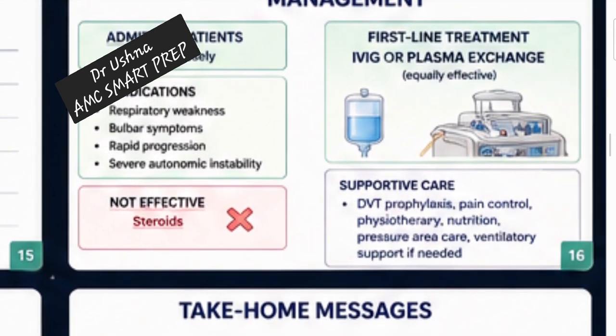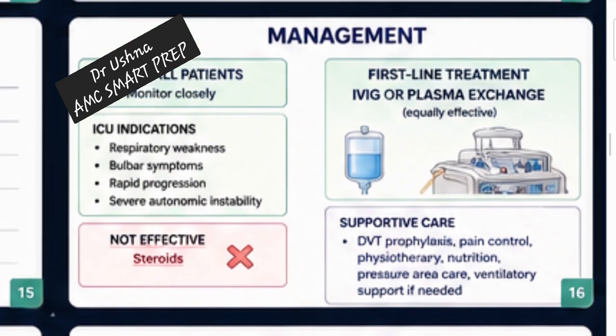Then how you're going to manage the patient. You have done everything, you have made the diagnosis, you have come to the conclusion, this is my GBS patient. Then how are you going to manage the patient? This is a very important thing. So first of all, you have to admit the patient. Why do we have to admit? Because again and again, I'm saying there is a chance of respiratory paralysis.